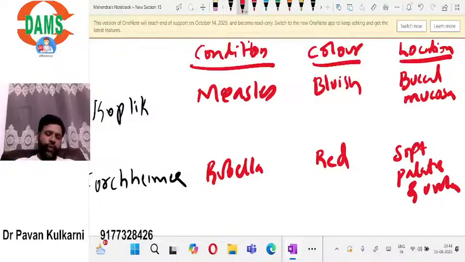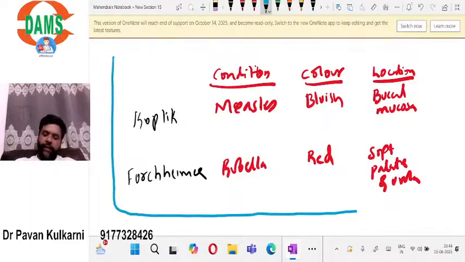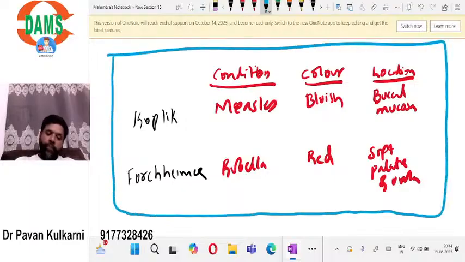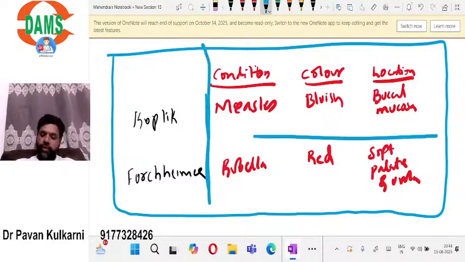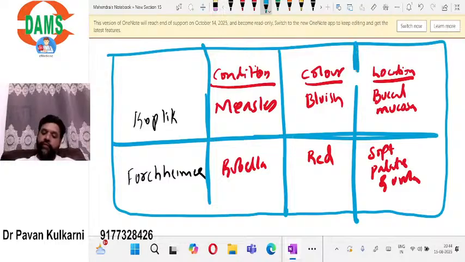So you have to remember this table. This table is very important, where you can compare the Koplik spots with the Hemorrh spots. Where do you see them? What is the color of the lesion? What is the location? That is what you are supposed to remember and discuss about the Hemorrh and Koplik spots.